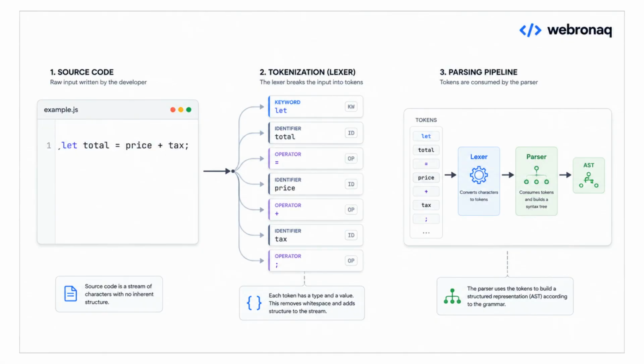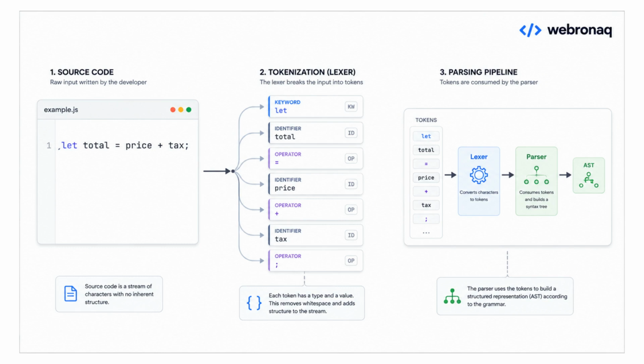Now, before parsing fully begins, most systems first break the text into smaller pieces, called tokens. This stage is usually called lexical analysis, or tokenization. For example, imagine the line, let total equals price plus tax. To us, that already looks meaningful, but internally, the system separates it into categories.